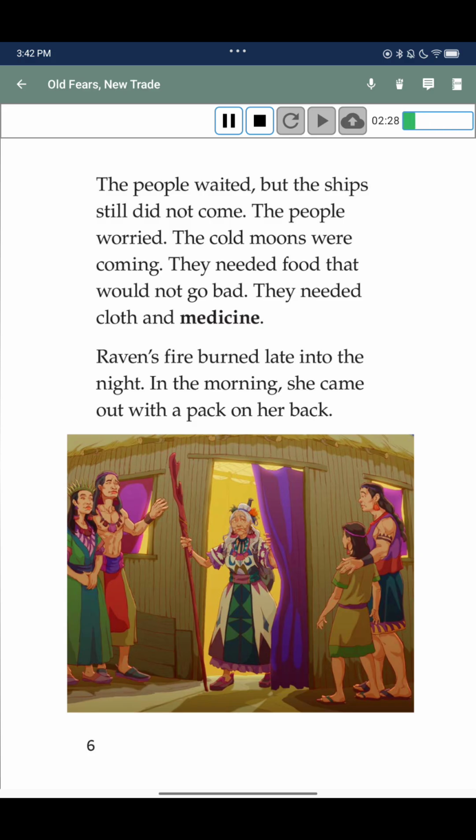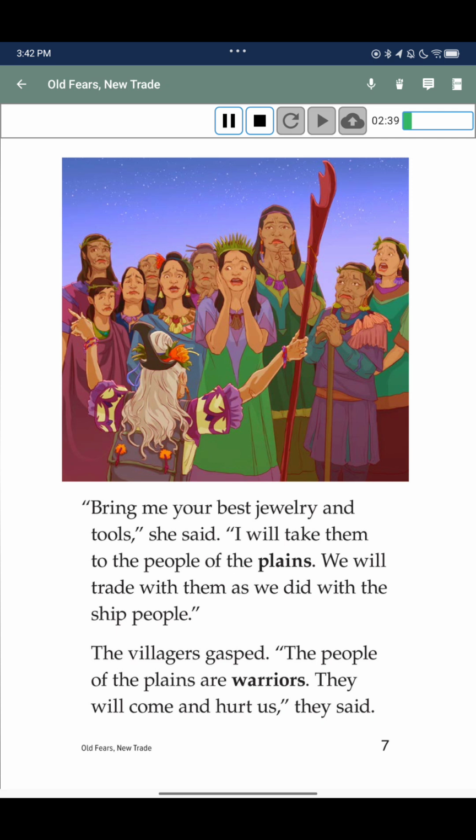Raven's fire burned late into the night. In the morning, she came out with a pack on her back. Bring me your best jewelry and tools, she said. I will take them to the people of the plains. We will trade with them as we did with the ship people.